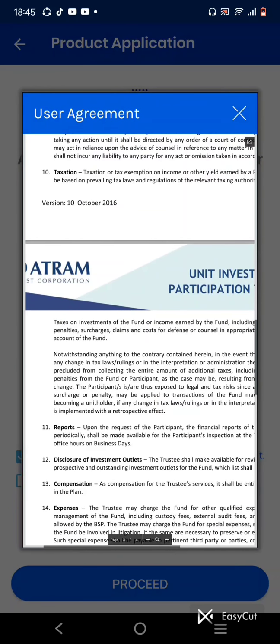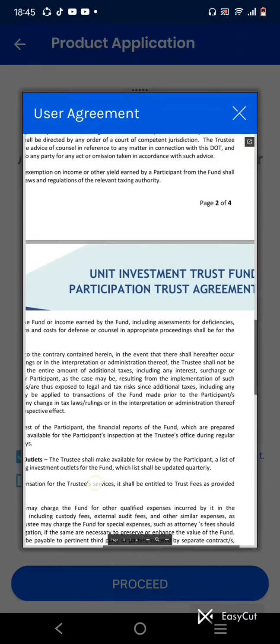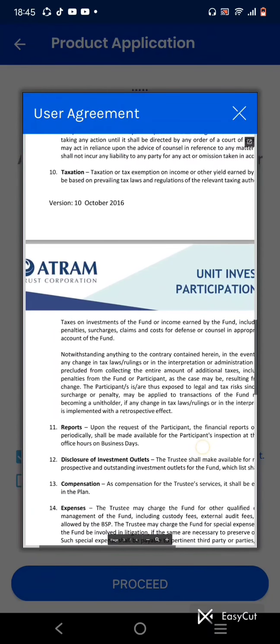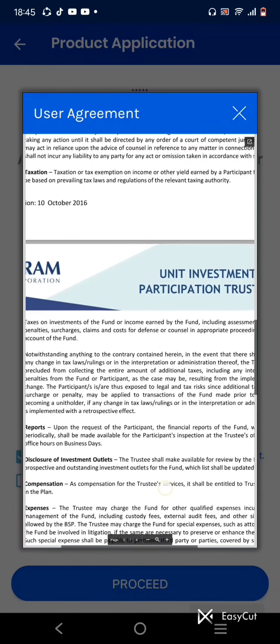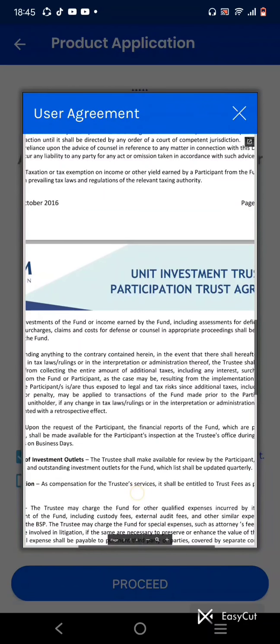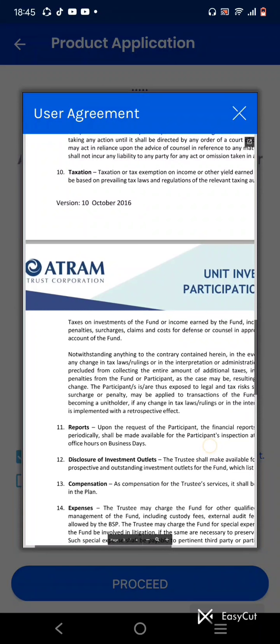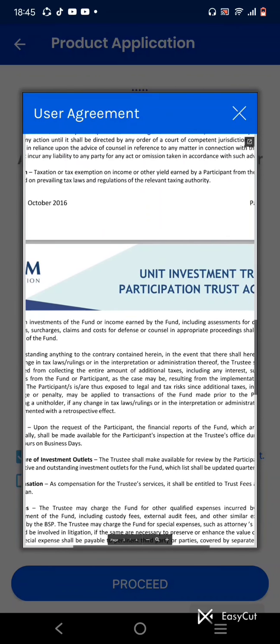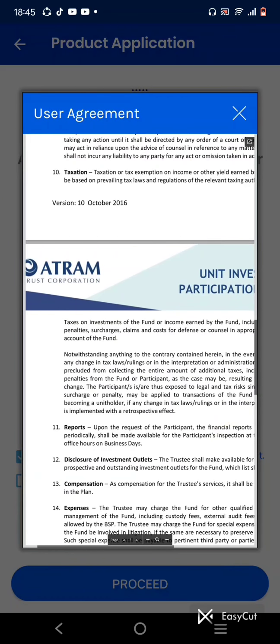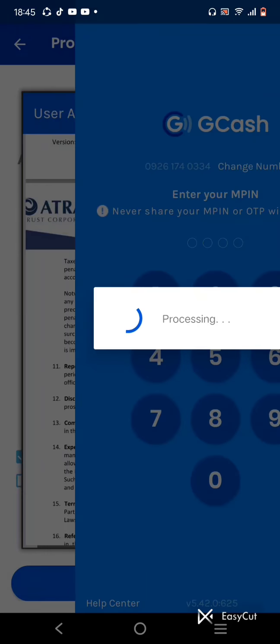Report. Upon the request of a participant, the financial report of the fund, which is prepared periodically, shall be made available for the participant's inspection at the trustee's office during regular office hours on business days. So there are reports, and we can request a report of our fund or our unit or investment. Disclosure, we're logged out again.